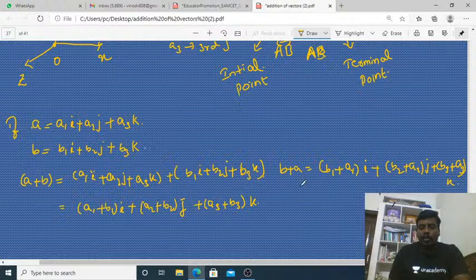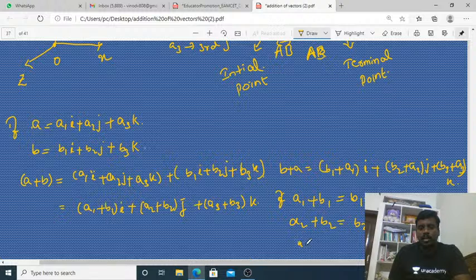Now A1 plus B1 equals B1 plus A1, A2 plus B2 equals B2 plus A2, and A3 plus B3 equals B3 plus A3.